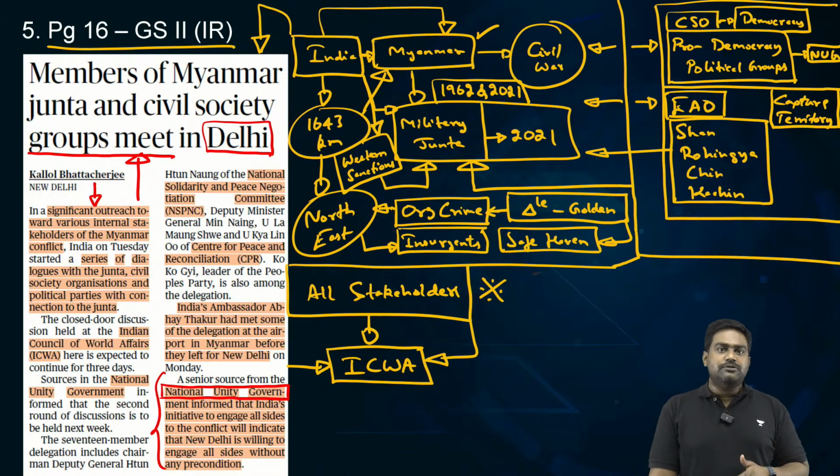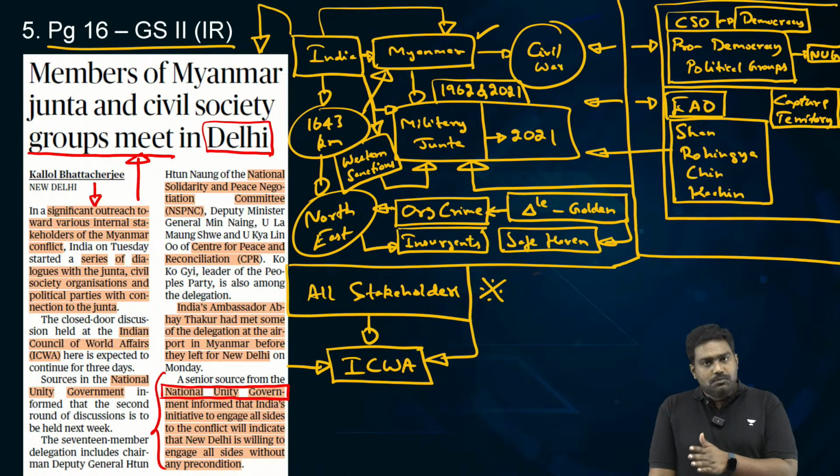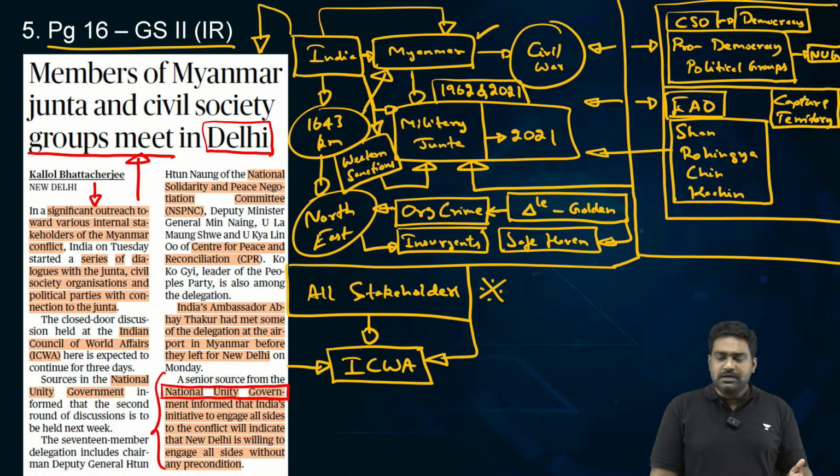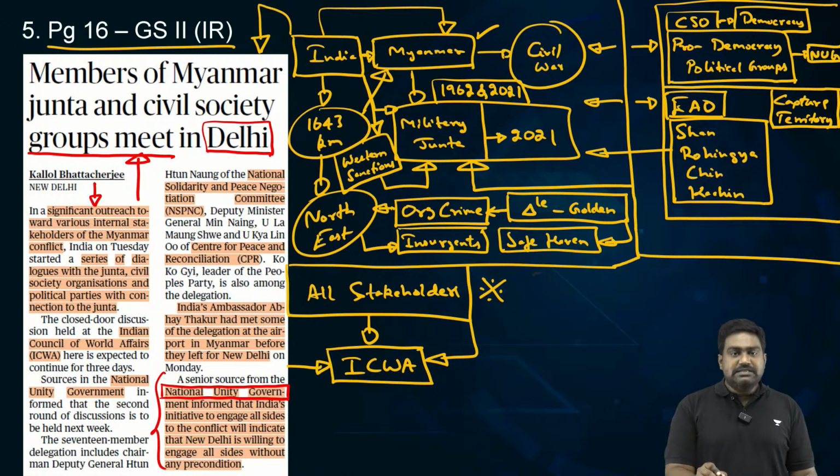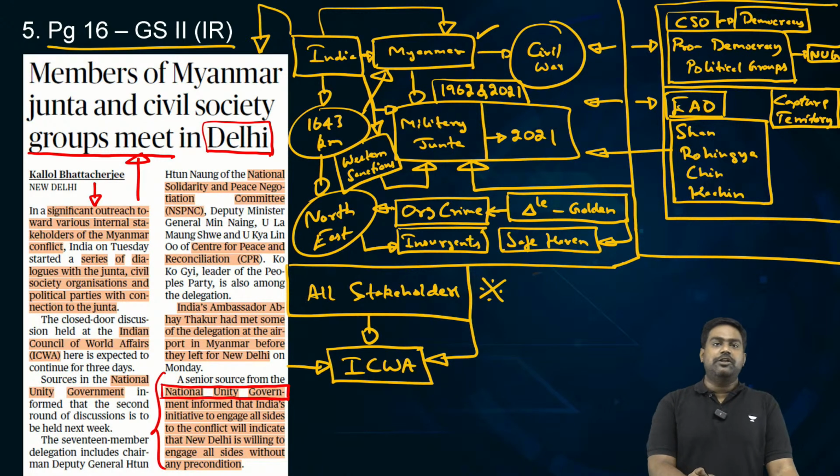We are looking to protect our interests, cut our losses. We can't permanently depend on the military regime. Tomorrow, if the opposition rebel forces come into power, right, they may not cooperate with India. They might even turn against India, given that India was always backing and supporting the military regime. So we are trying to correct and balance the equations, the political equations in Myanmar. And this is a very important outreach by India.